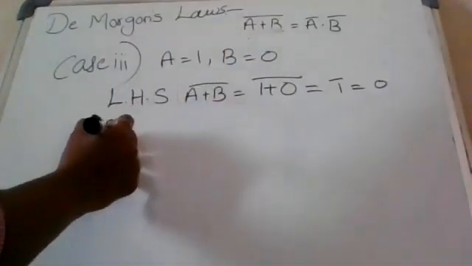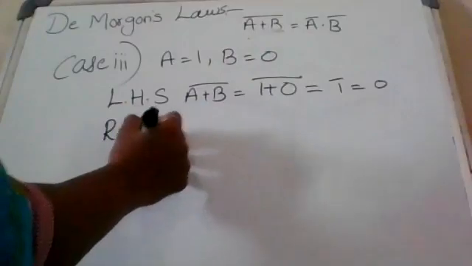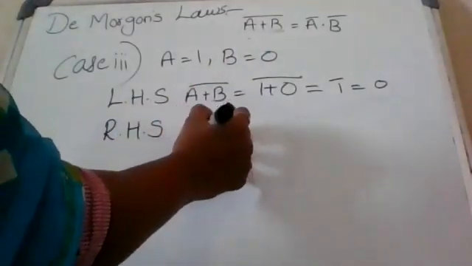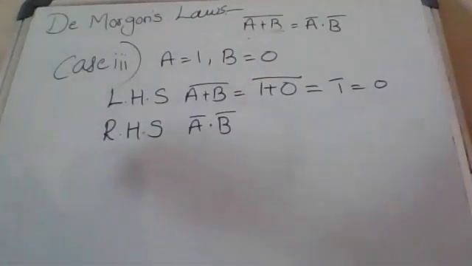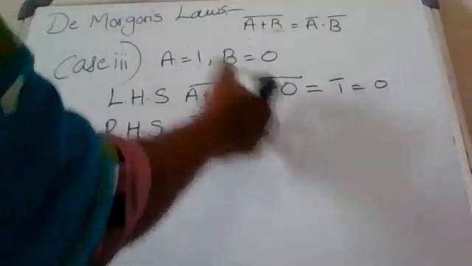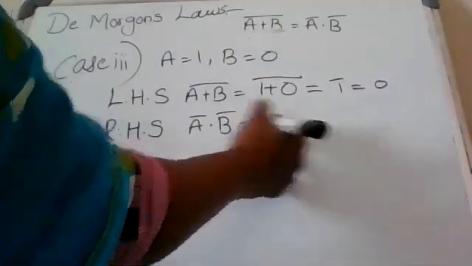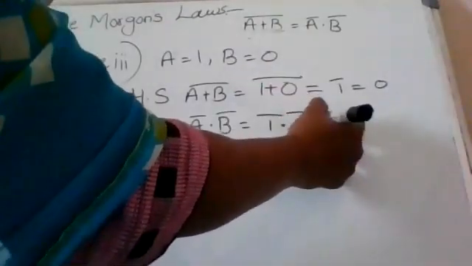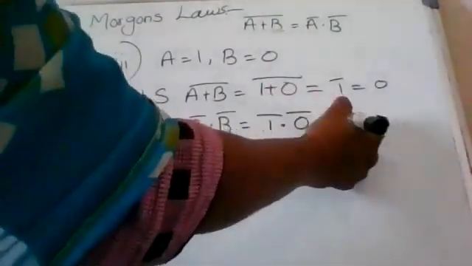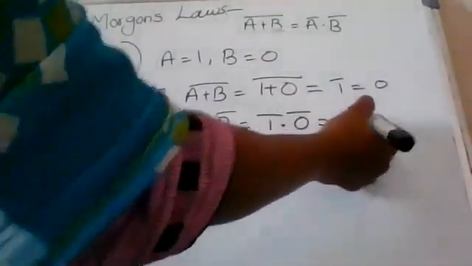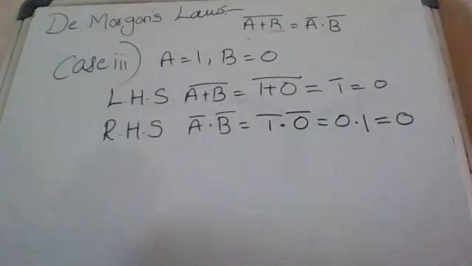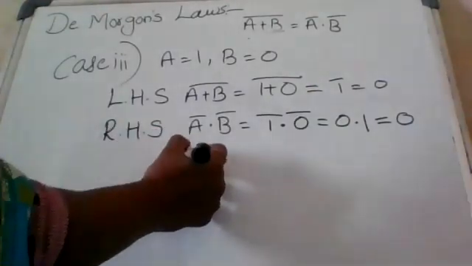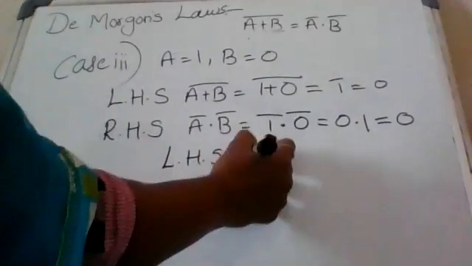So right side, A complement dot B complement. So A means 1 complement dot B means 0 complement. 1 complement is 0, dot 0 complement means 1, so 0 dot 1 is 0. We can write left hand side equal to right hand side.